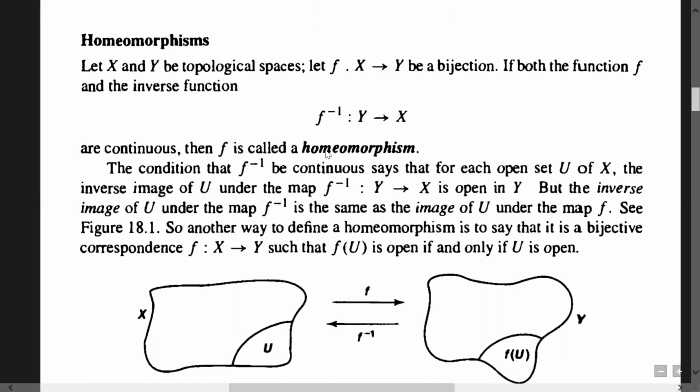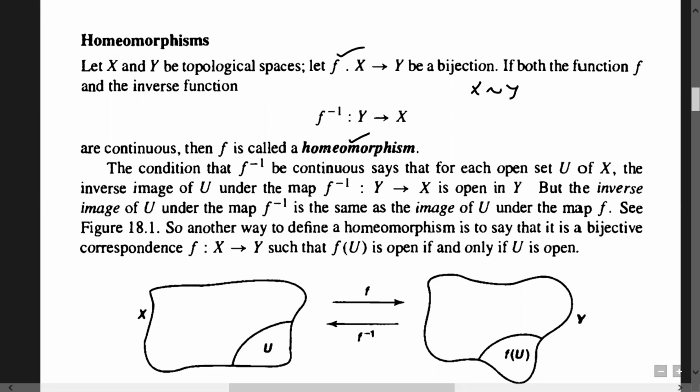Okay. So we know how to define homeomorphism. The definition of homeomorphism is: if X and Y are two topological spaces, then any map f is said to be a homeomorphism if it is bijective and the function f as well as its inverse is continuous. If they are both continuous, then f is called a homeomorphism. And once this map is a homeomorphism, X and Y are called homeomorphic spaces, or X is homeomorphic to Y. So this we have already seen.